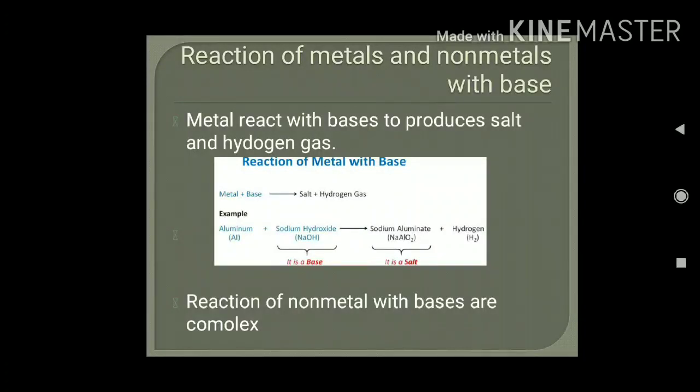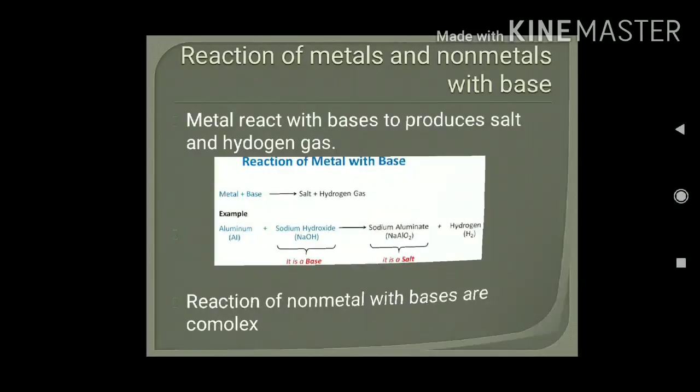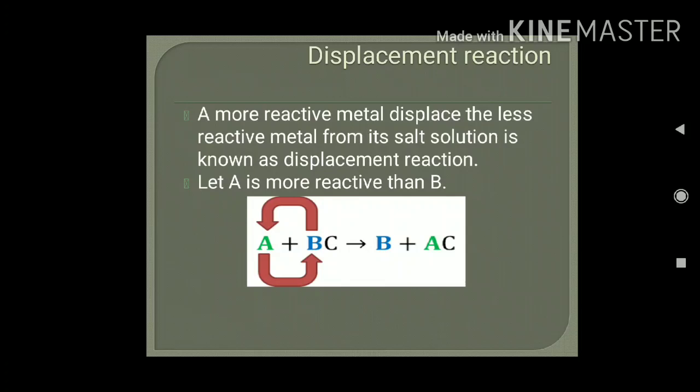Generally, when metals react with bases, they produce salt and hydrogen gas. For example, you can see aluminum is taken and sodium hydroxide, which is a base, is taken on the reactant side, and when they react with each other, they form sodium aluminate, which is a salt, and it produces hydrogen gas. Like before, the pop sound will be formed when it burns. Reaction of non-metals with bases is very complex.